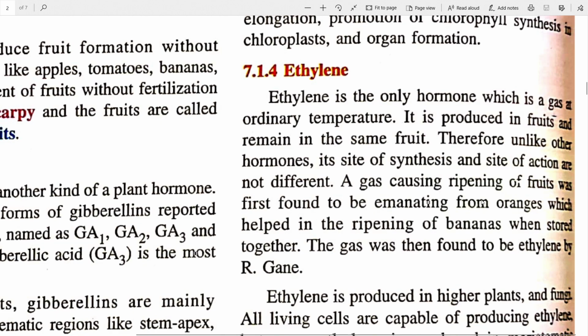A gas causing ripening of fruits was first found to be emanating from oranges, which helped in the ripening of bananas. So the oranges were ripening, so they produced this ethylene. This caused the ripening of bananas as well, which were stored together along with it. The gas was then found to be ethylene by Argane.